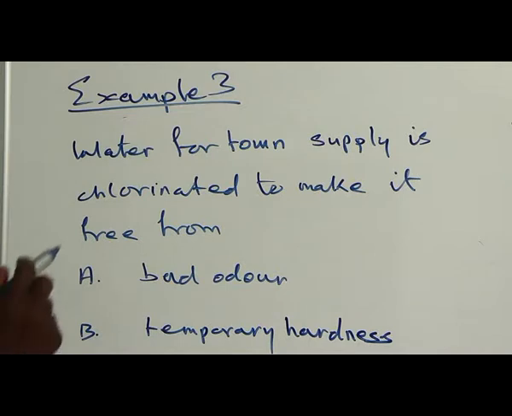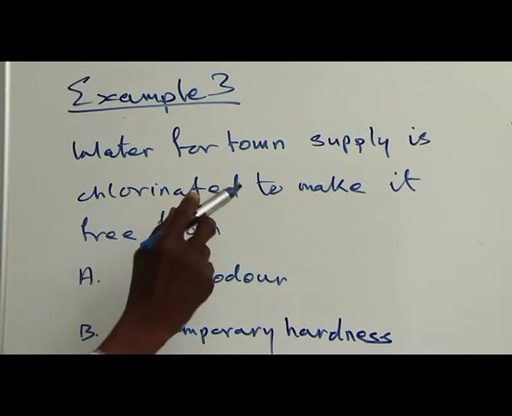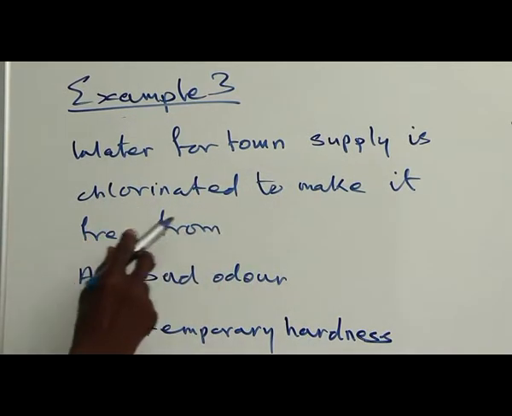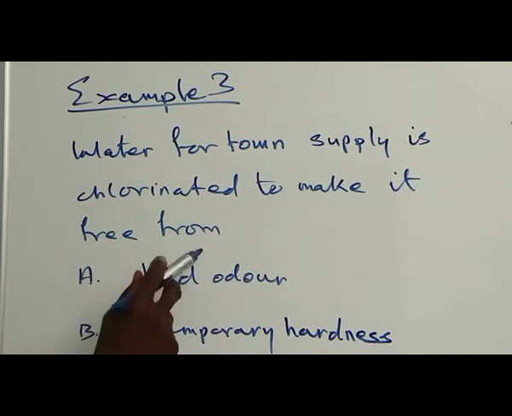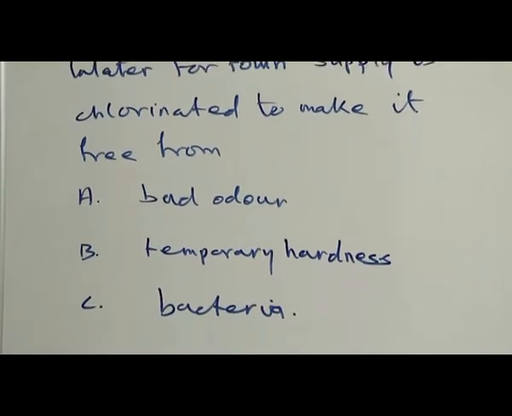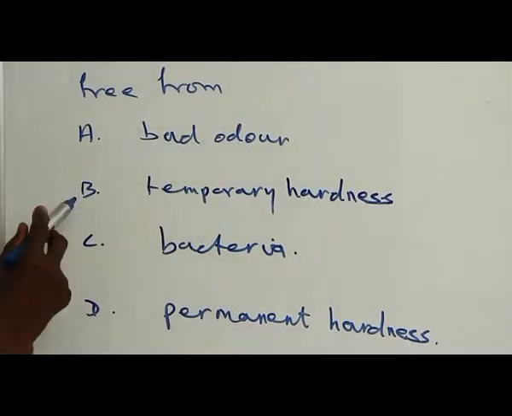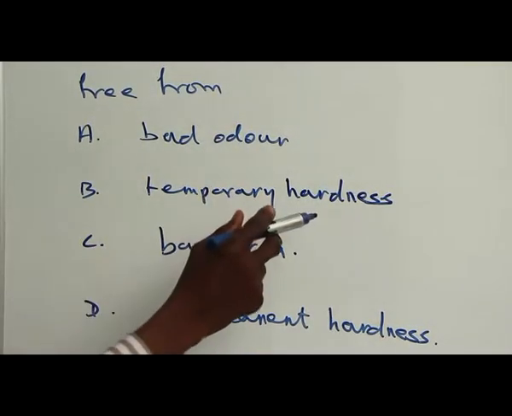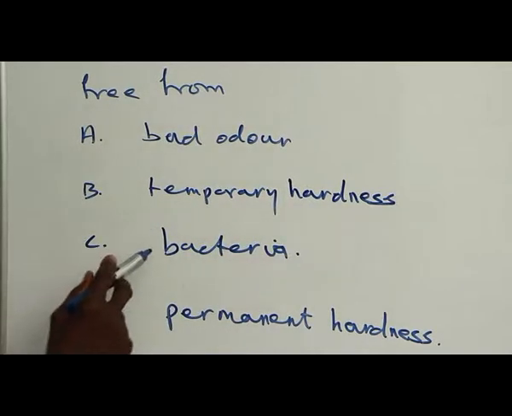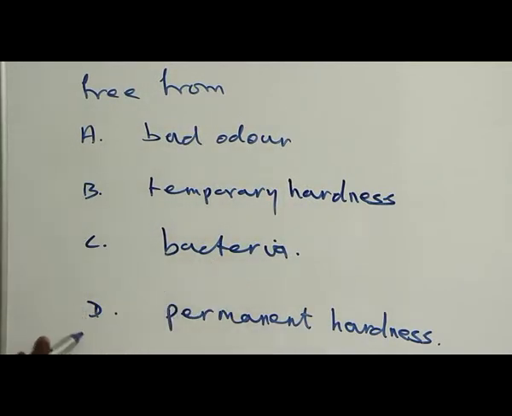Example 3. Water for tank supply is chlorinated to make it free from, the options are A. Bad odor. B. Temporary hardness. C. Bacteria. D. Permanent hardness.